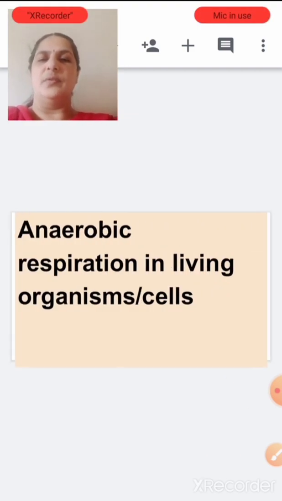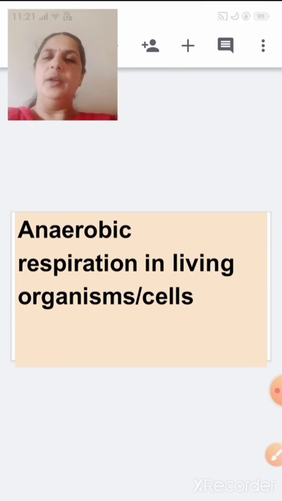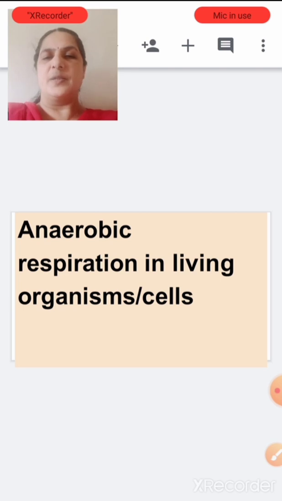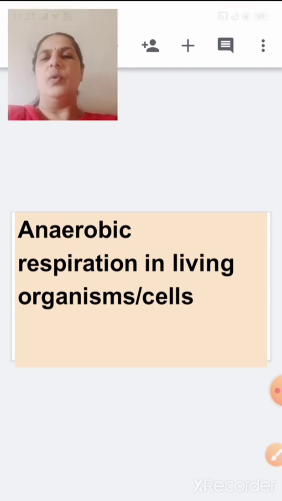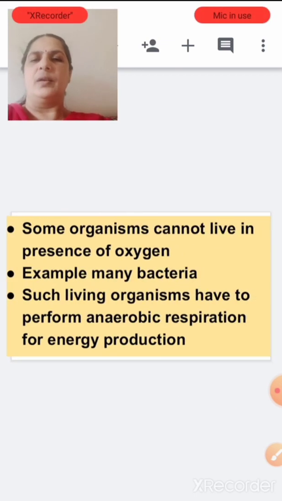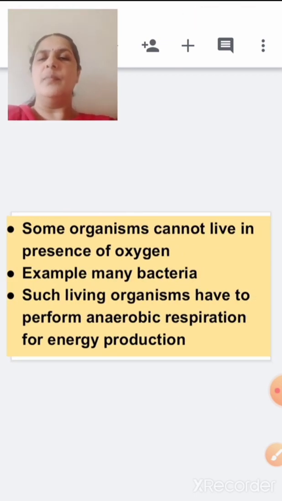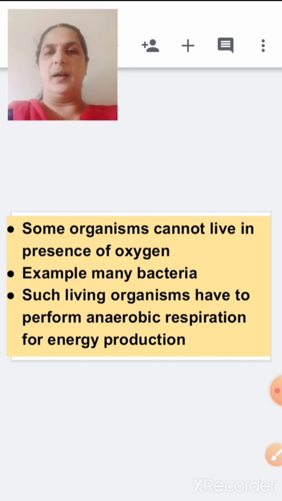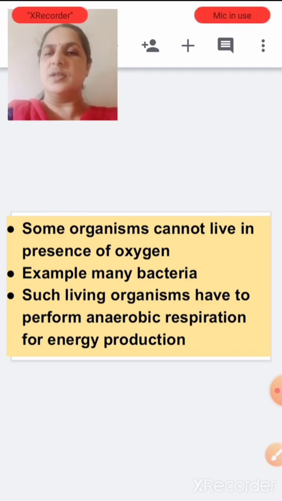Let us now start with anaerobic respiration. What is meant by anaerobic respiration? Respiration without involving oxygen. Some organisms cannot survive in the presence of oxygen. Examples are many bacteria. They do not need oxygen for their survival.